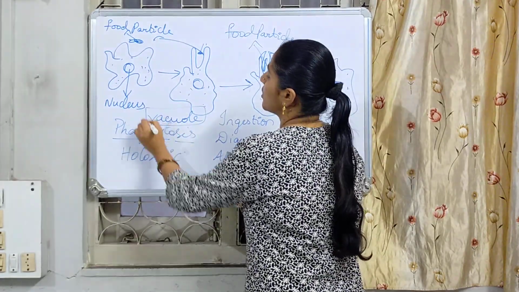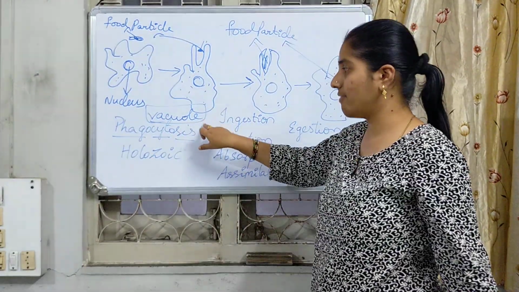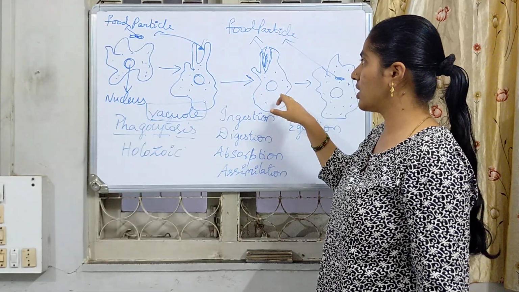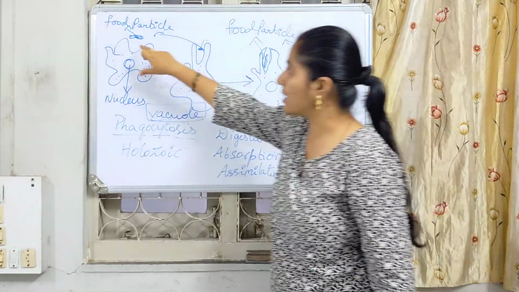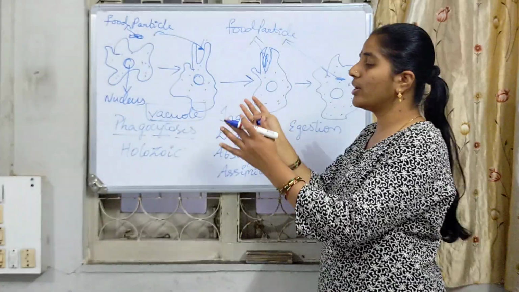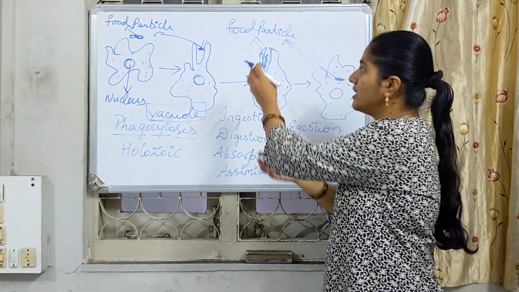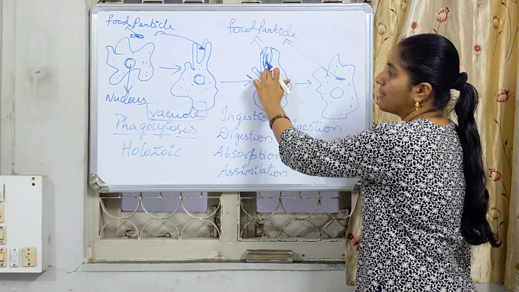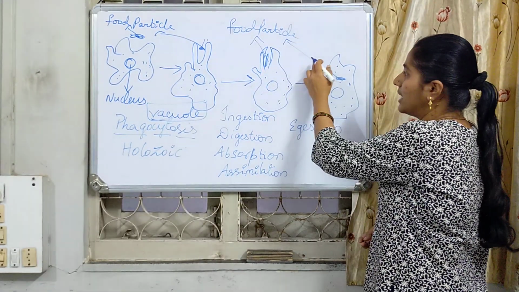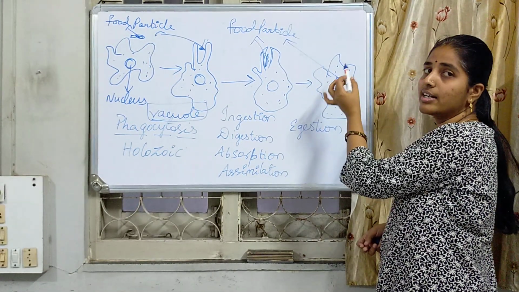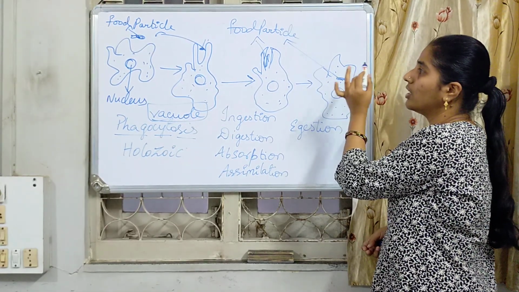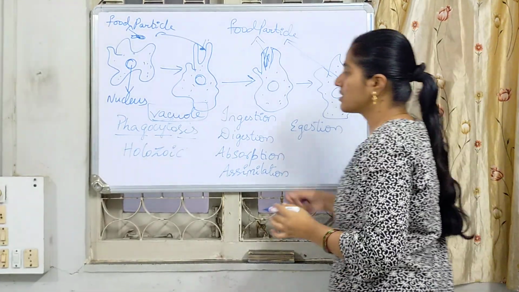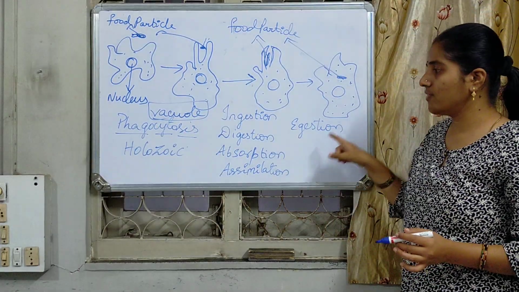It is called a vacuole, and after that the food particle is going to be encircled and taken inside by breaking the wall. Finally the food particle has entered inside the body of the amoeba. So this we can see in the 5 steps.